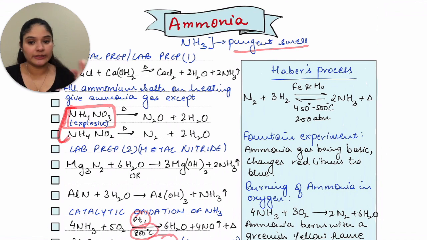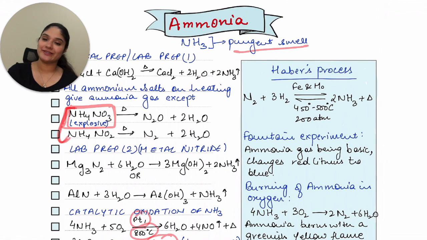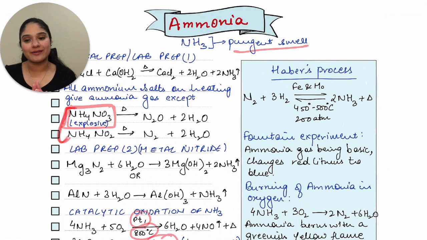In that, everything is explained in detail. In this case, I've only written the equation and the catalyst or conditions required for this reaction. So let's start with that. You have nitrogen reacting with hydrogen in the presence of finely divided iron or molybdenum, and this reaction happens at 450 to 500 degrees Celsius at 280 atm. Now ammonia comes and heat comes.